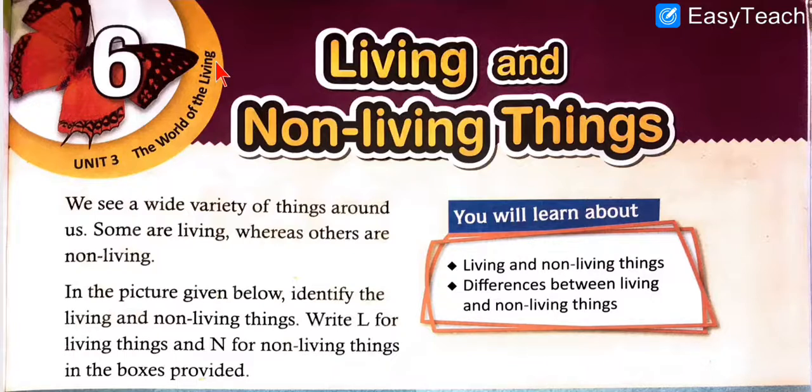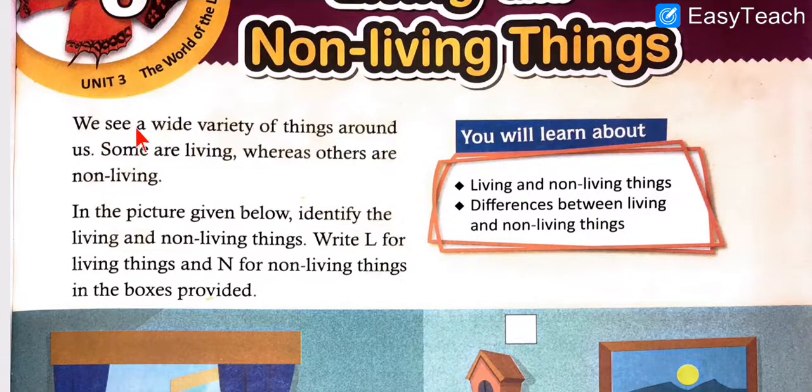Chapter number 6, living and non-living things. We see a wide variety of things around us. Some are living, whereas others are non-living. So, students, wherever you are sitting, just rotate your face around, you can see lots of things, correct? You can see the chair, the television, the mobile phone, the pencil, the book, your parents, your grandparents, the people walking on the roads, the window, door and so on.